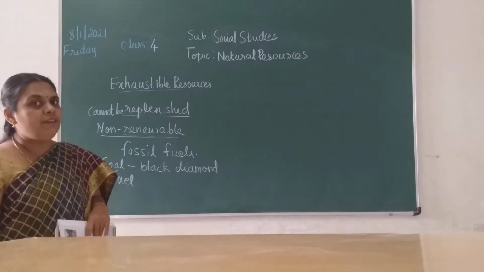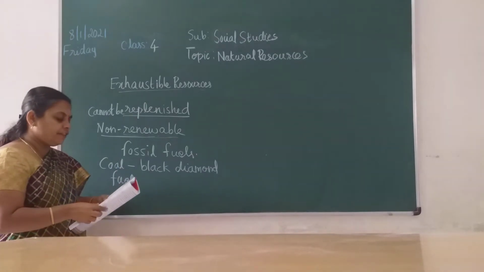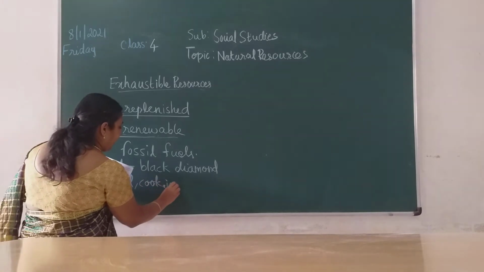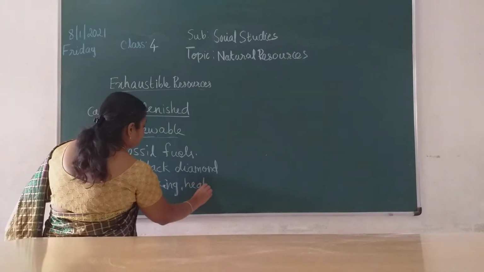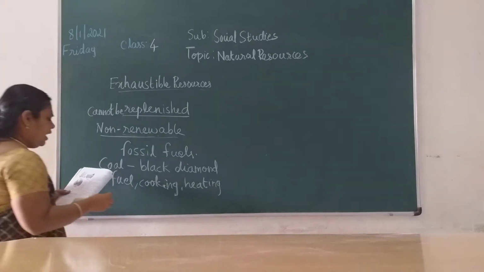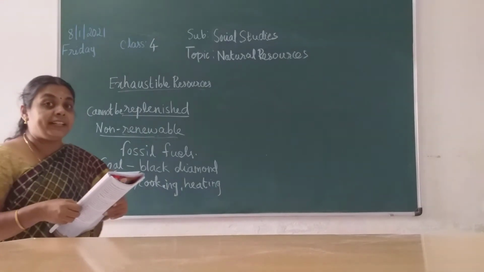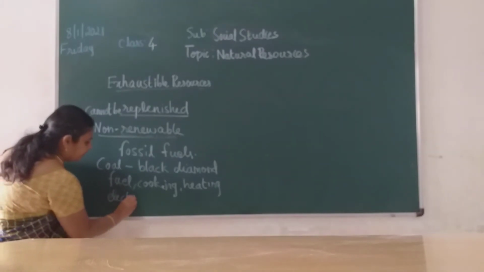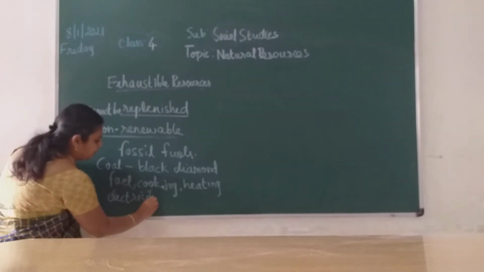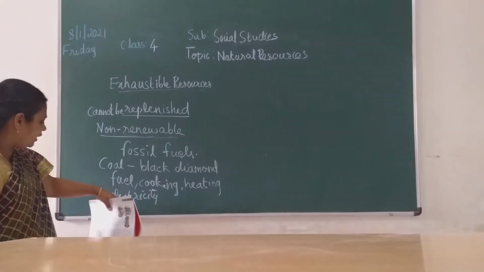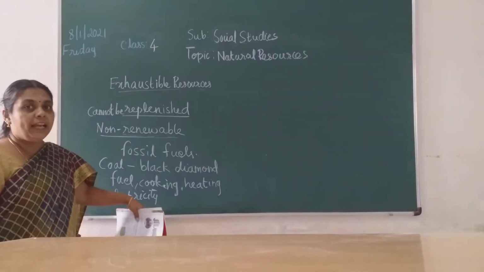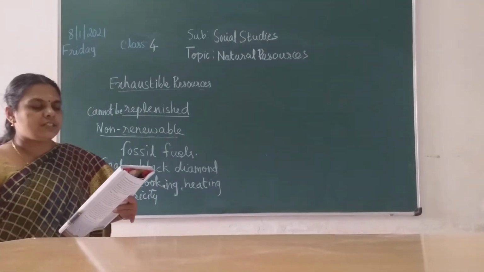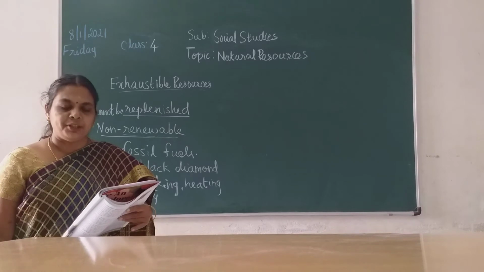It is used as a fuel for cooking and heating. In the iron and steel industry it is used for heating, and for producing electricity. You will learn these in a higher class. So many uses it has, and it is used in some factories and steam engines.